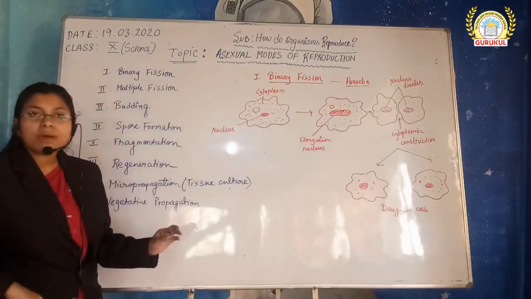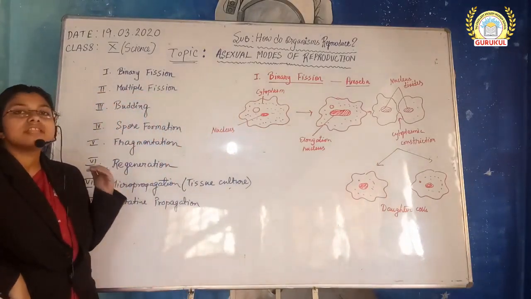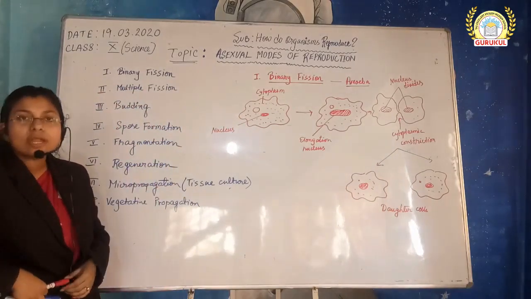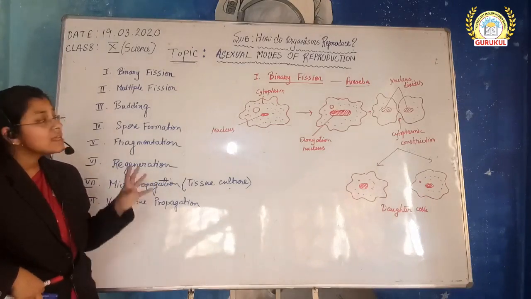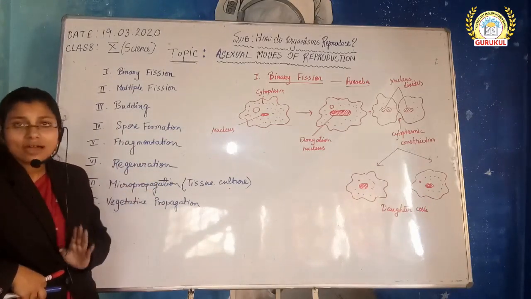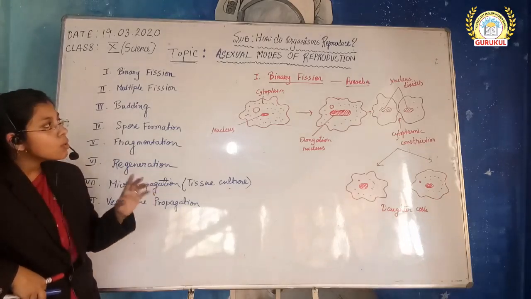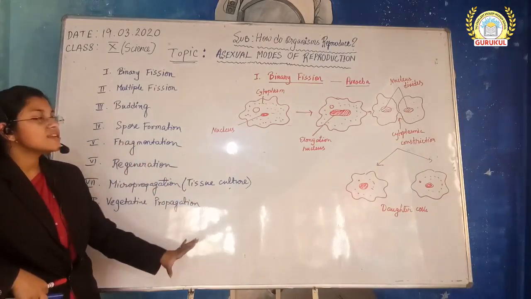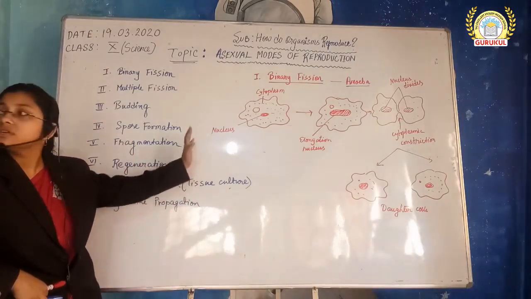Now, points to remember: always the nucleus divides first. Nuclear division is also known as karyokinesis. Then the cytoplasm divides, that is known as cytokinesis. Okay, so two important terms. Nucleus will divide first, then the cytoplasm will divide. So this is about binary fission.